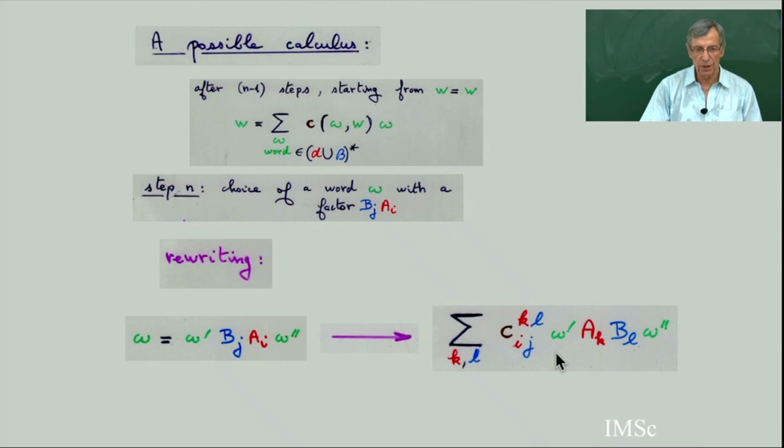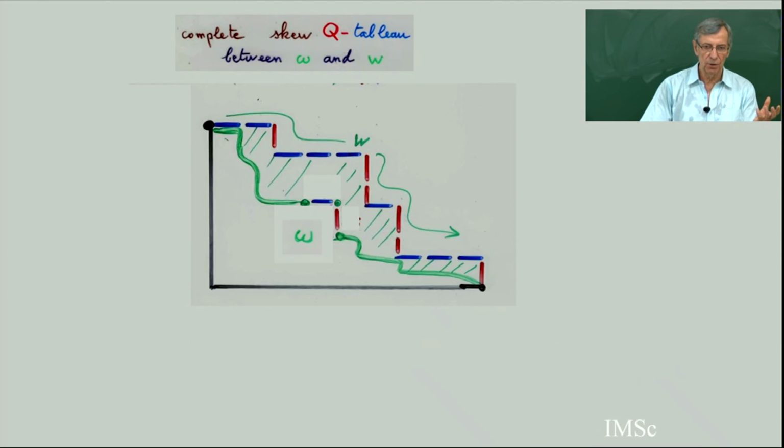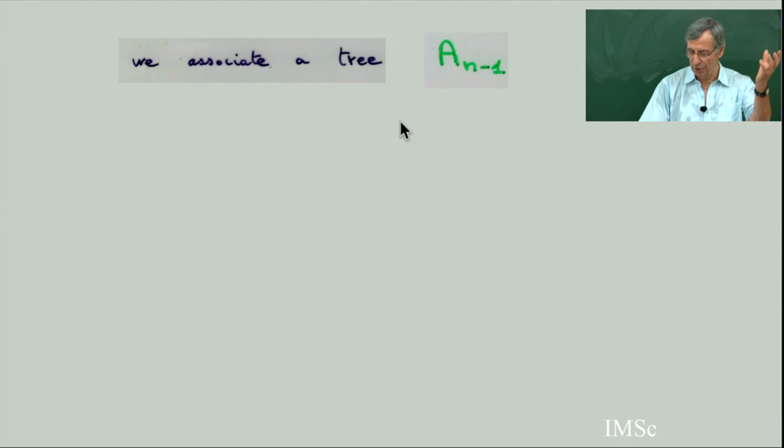So I'm going to associate trees and skew Young tableaux. So this is a process of the calculus. It's a visualization, a planarization. You start from the word W, you do your substitution. So this is my word omega, and I'm going to do a possible substitution. So this I call a complete skew tableau. It's a complete, but skew tableau. All these cells are filled up by the compatibility rule with i, j, k, l. So this tableau will be one of the elements of my tree. There will be a big tree associated with the calculus.